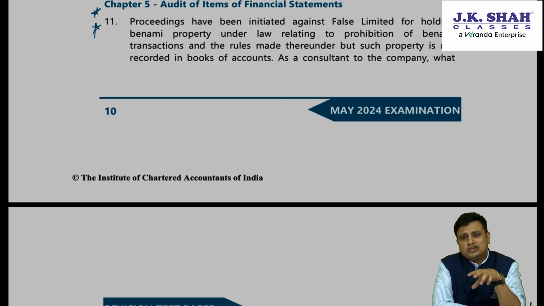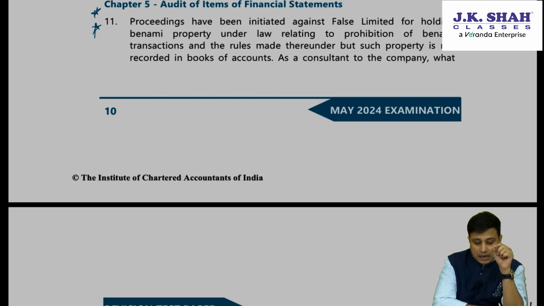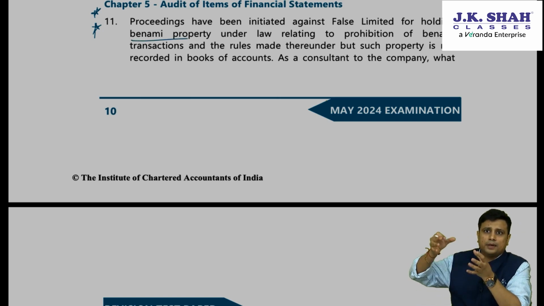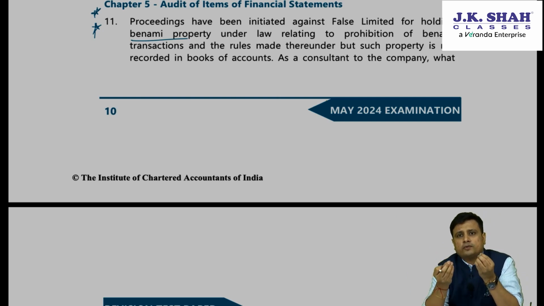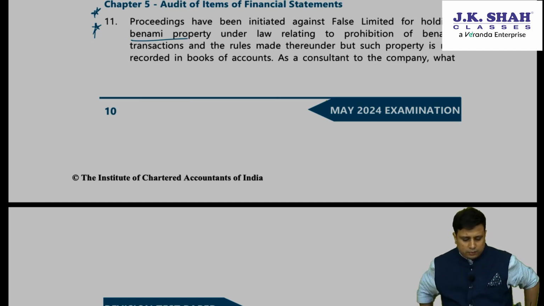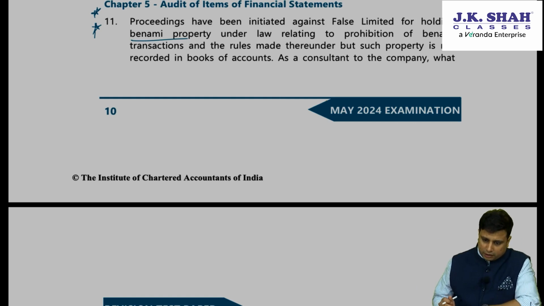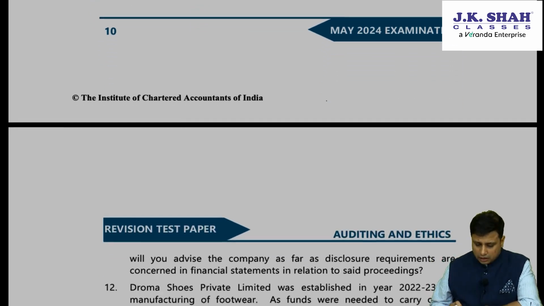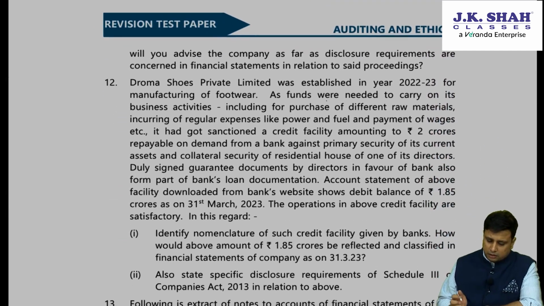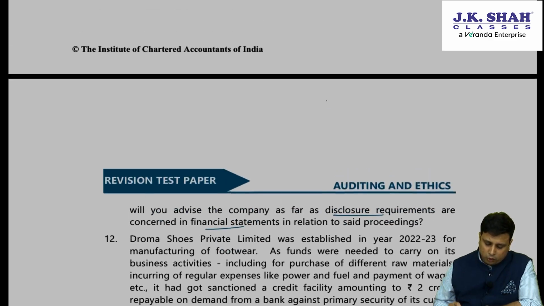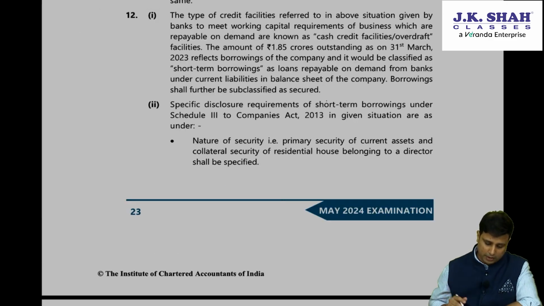Now, proceedings have been initiated against Falls Limited for holding Benami property. What is Benami property? You have understood this under CARO. That is, the company is basically the beneficiary of the property. But however, the property is not held on the name of the company. It is held on some other party's name. Under law and regulation, the Prohibition of Benami Property Transactions Act and rules made thereunder. But such property is not recorded in the books of accounts. As a consultant of the company, what will you advise the company as far as disclosure requirements are concerned in the financial statement? So what are the disclosures that you are supposed to give for holding a Benami property?